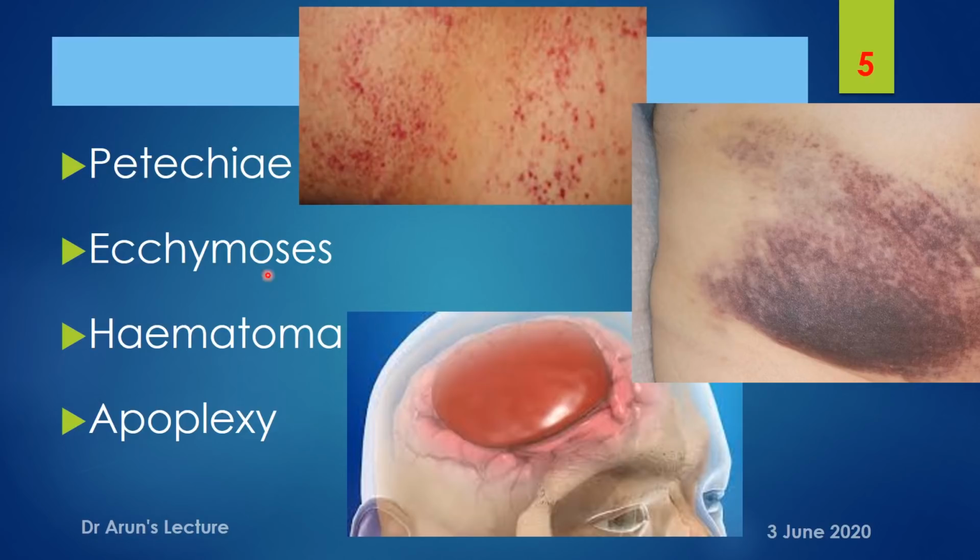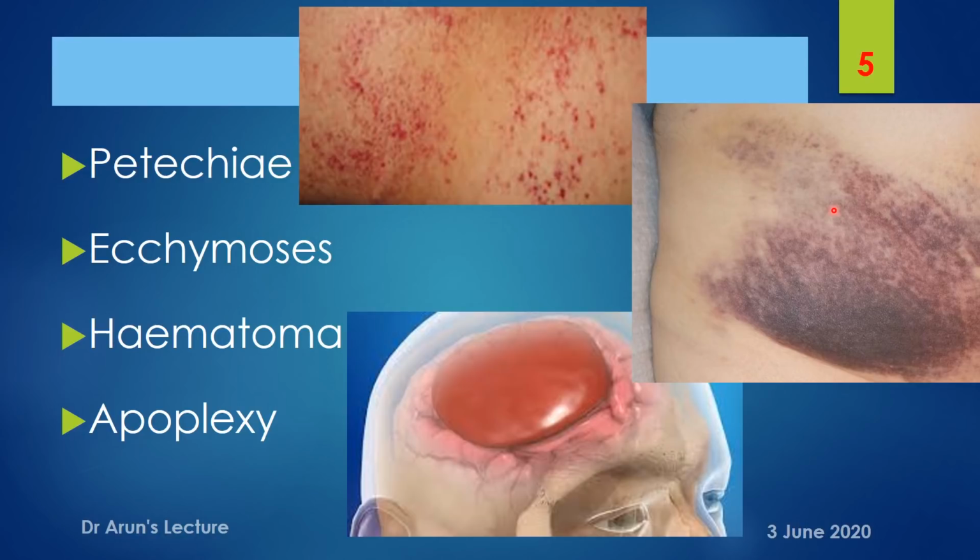First and foremost, a petechia is nothing but a minute hemorrhagic spot seen on an external surface, and most commonly it is capillary or venular in origin. Here you can see multiple spots on a part of an external surface. And when you talk about ecchymosis, otherwise a contusion or bruise, the area of collection is larger compared to a petechia, and it is nothing but an extravasation of blood.